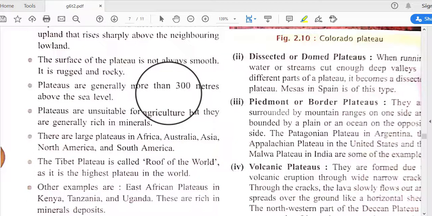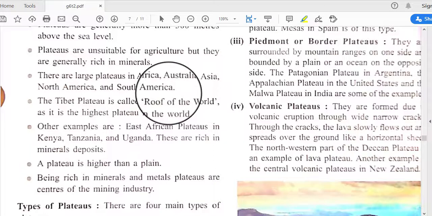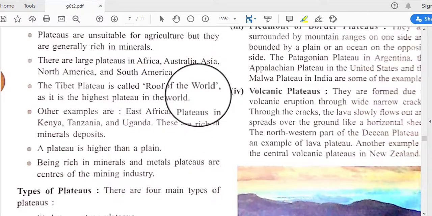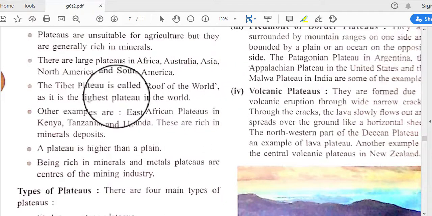So plateaus are not suitable for agricultural activity because they have very hard rocks, but these plateaus are very useful because they are a storehouse of minerals. There are large plateaus in Africa, Australia, Asia, North America and South America. In these places there are a huge number of plateaus, and the Tibetan plateau is called the roof of the world.